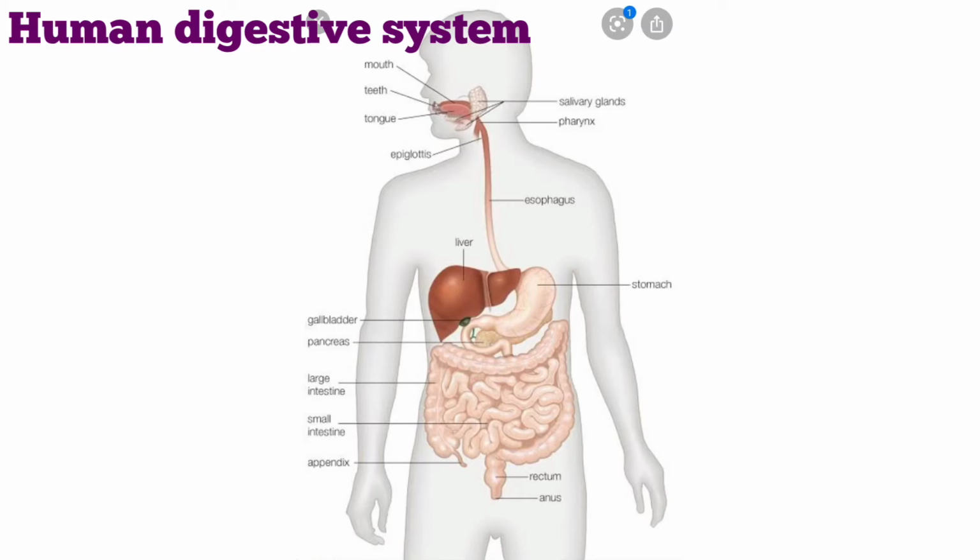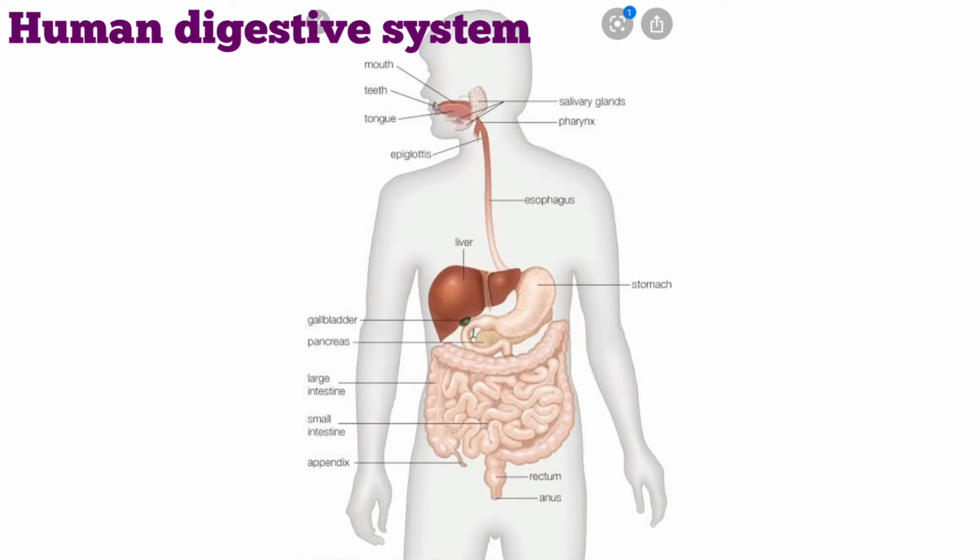Now this moistened food passes through the esophagus, which is known as the food pipe, and reaches our stomach. The stomach is a large organ which expands when food enters it. The walls of the stomach help in mixing the food thoroughly with more digestive juices.